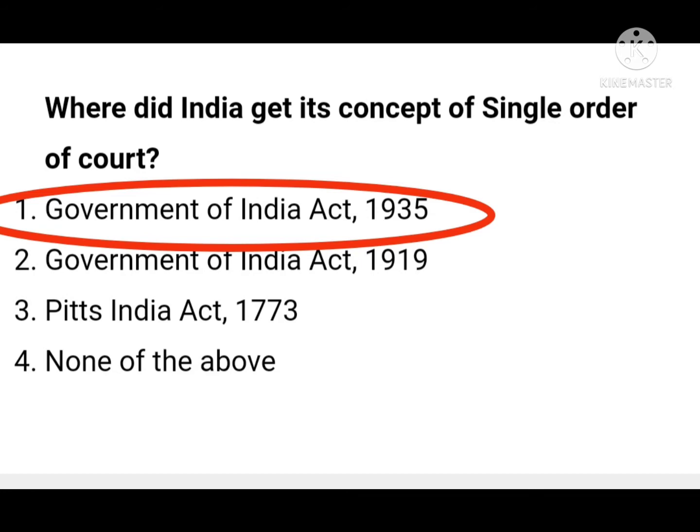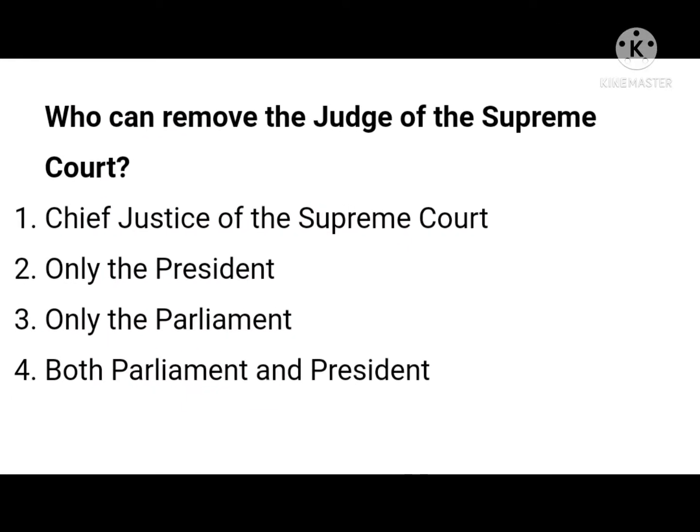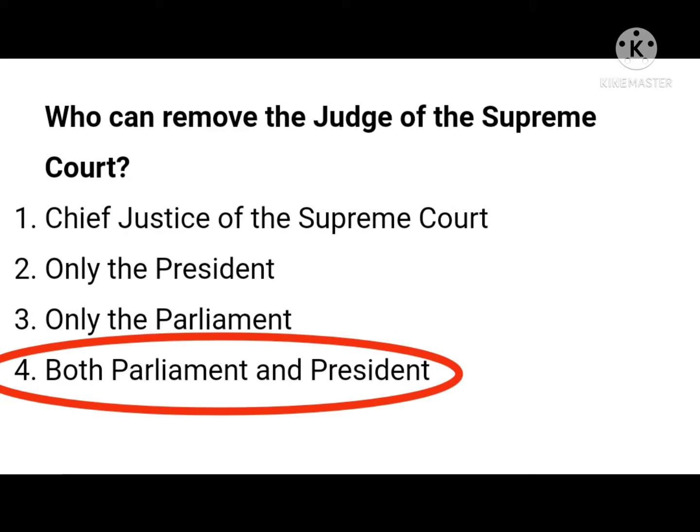Then the next question, who can remove the judge of Supreme Court? The options are Chief Justice of Supreme Court, only the President, only the Parliament, or both Parliament and President. The proposal of the removal of the judge should be passed with a special majority, that is 2/3 majority in both the houses of the Parliament, while the decision to remove from the post is taken by the President. So the right answer is both Parliament and President.